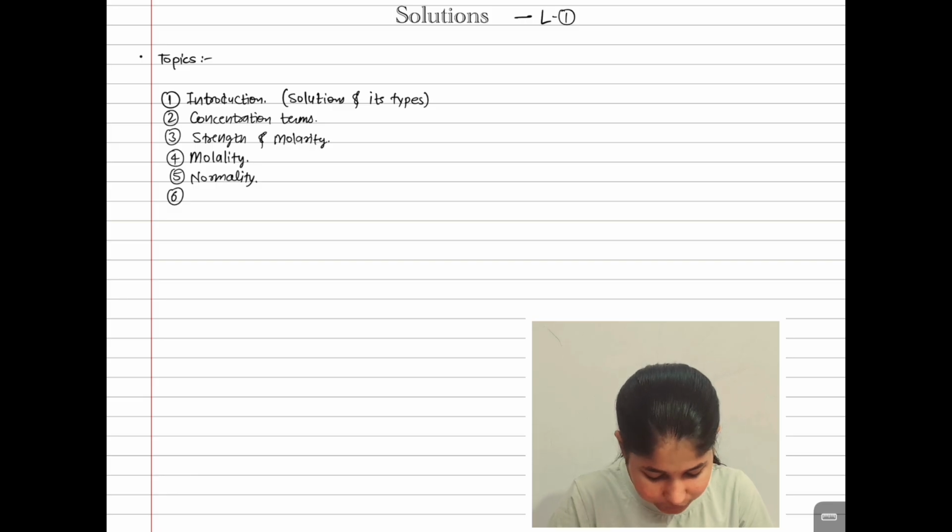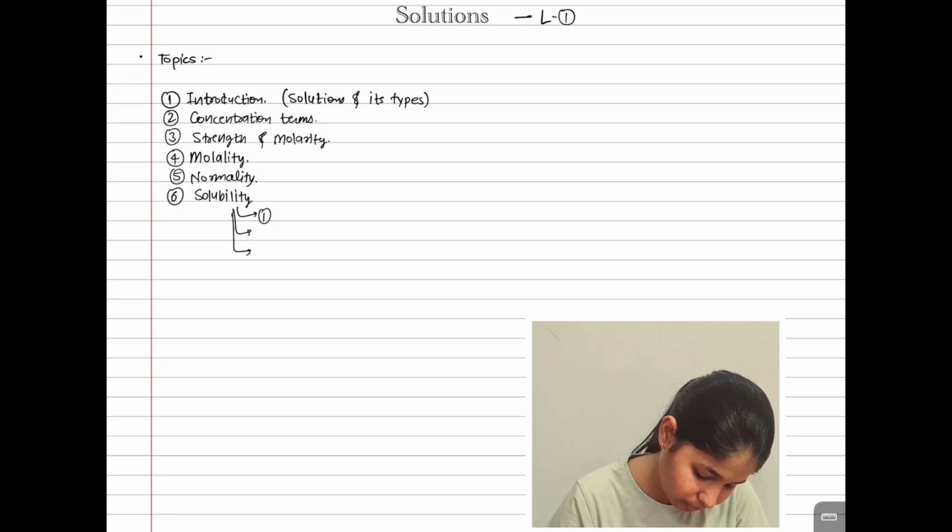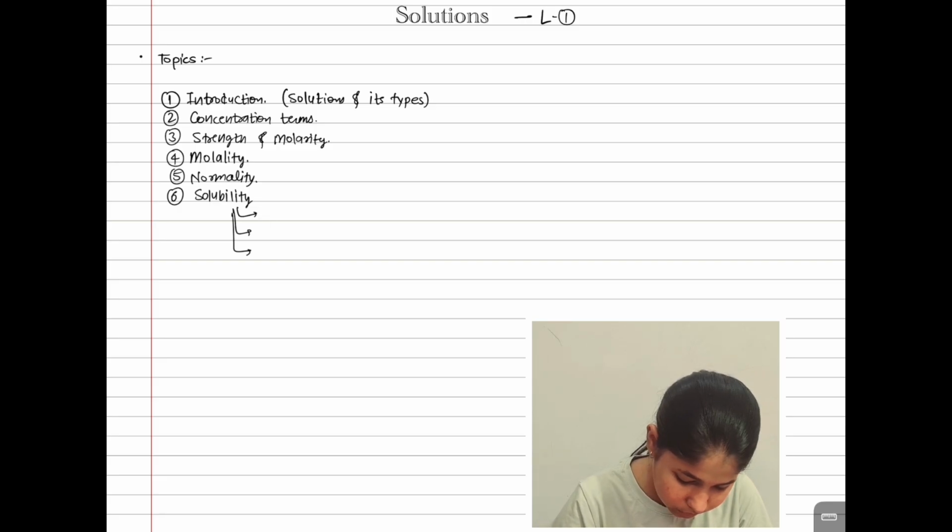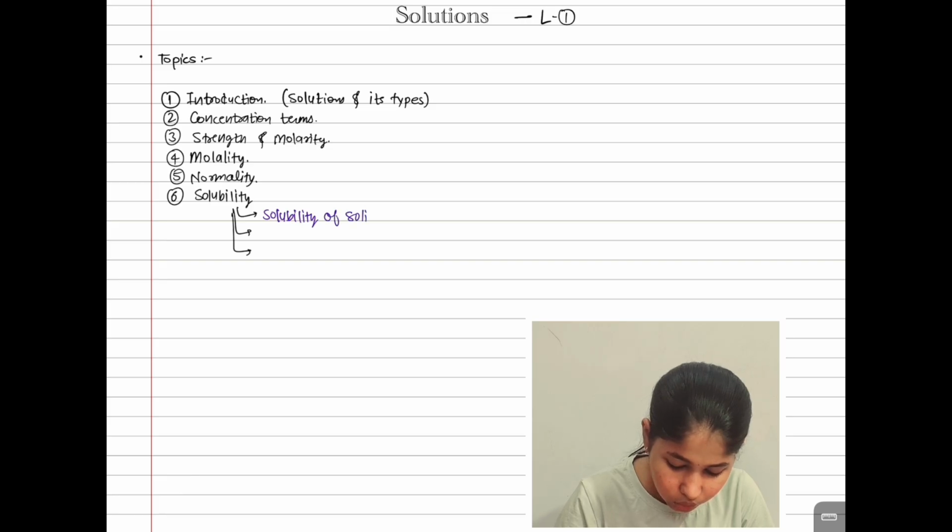The sixth topic is solubility, where our real chapter will start. In solubility, we are going to talk about three subtopics. First, solubility of solid in liquids.